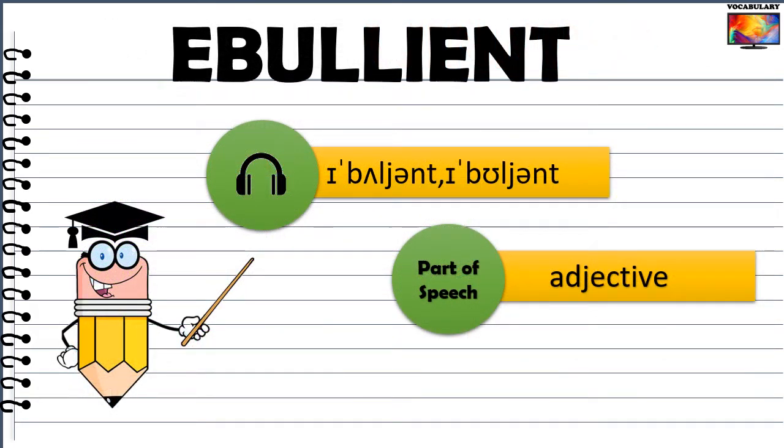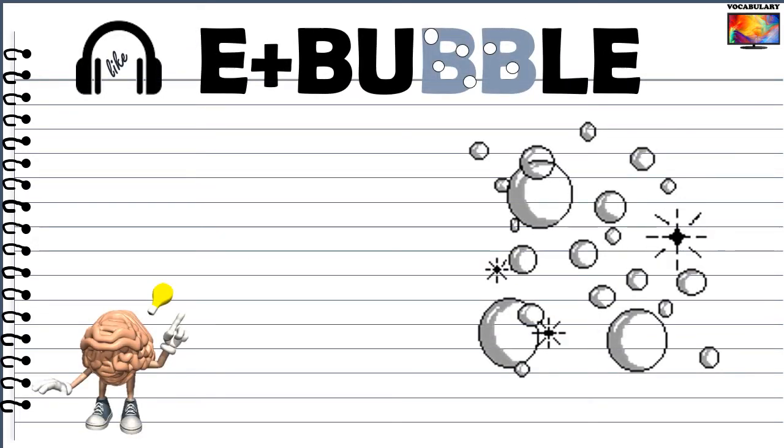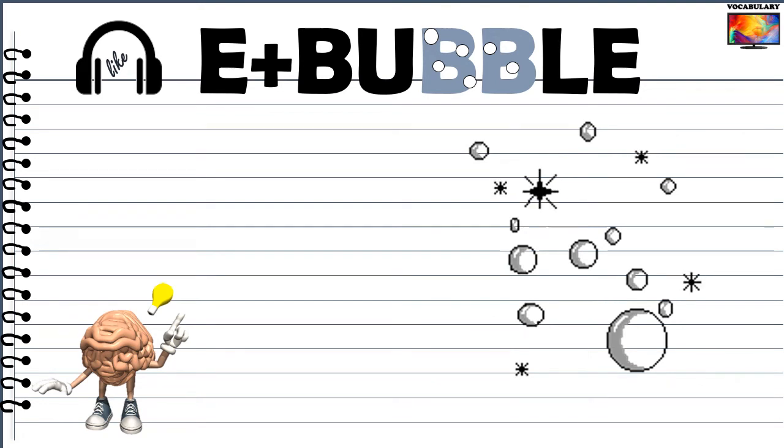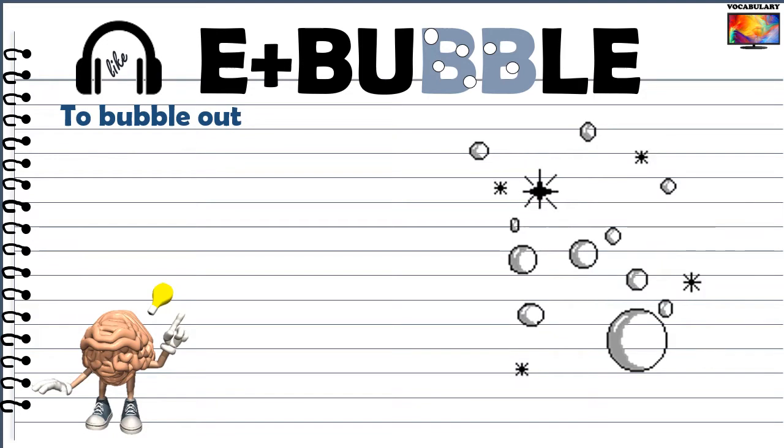The third word that we are going to discuss in this lesson is ebullient. This word is also an adjective. This word to me sounds like a bubble. As a matter of fact, this word literally means to bubble out.